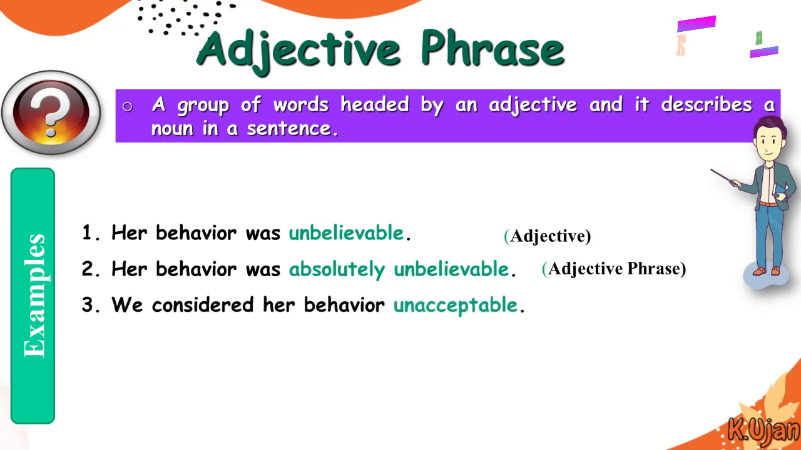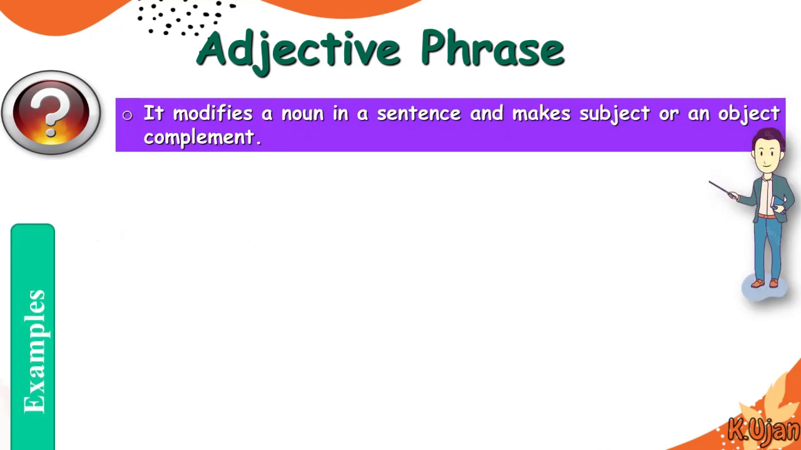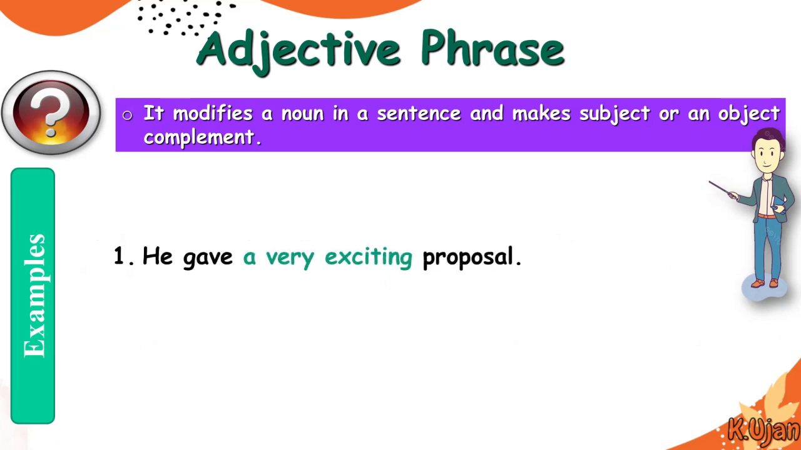We considered her behavior unacceptable. Unacceptable is an adjective. And we considered her behavior completely unacceptable. So completely unacceptable is actually an adjective phrase. Here are more examples of adjective phrase. He gave a very exciting proposal. A very exciting proposal is actually an adjective phrase because